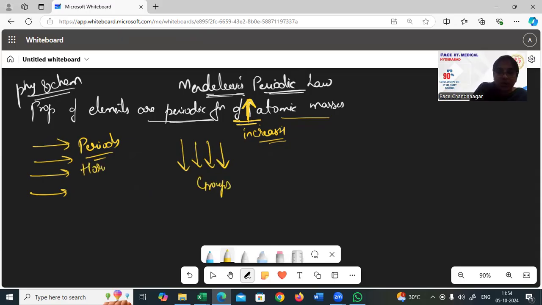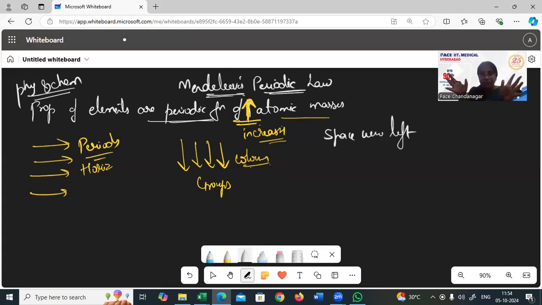Okay, periods, the horizontal rows, and the vertical columns are being given as groups. And the best part of what he has done is that spaces were left in his periodic table. He set up one periodic table and left places in it for the elements yet to be discovered, because he gauged that there must be some element falling into this category. Till date we did not find that element, but when it comes up, my periodic table should not get disturbed, right?